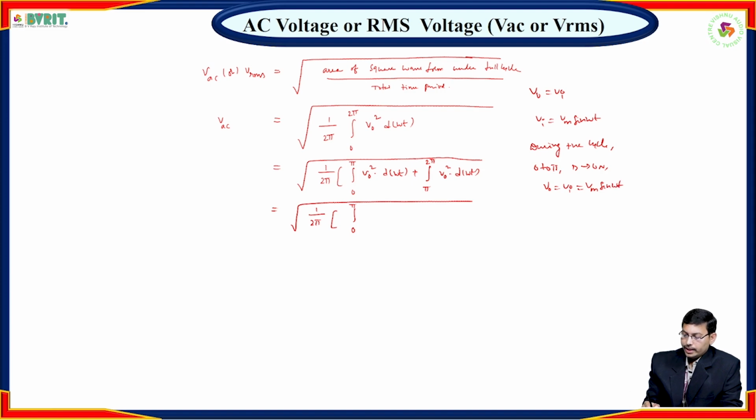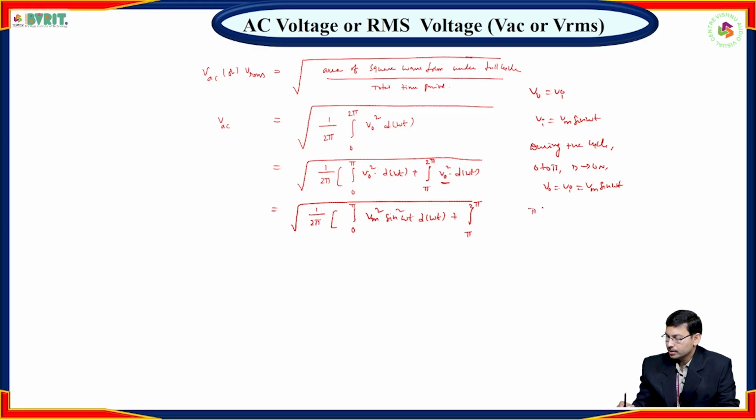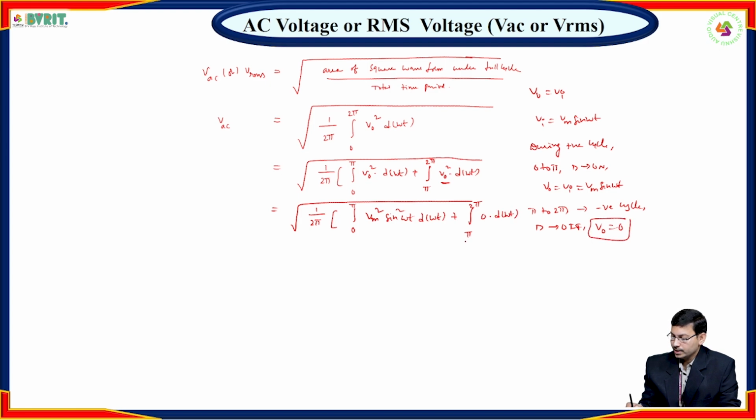So during interval 0 to pi, the output voltage gives Vm square into sin square omega t d of omega t plus integral pi to 2 pi. What is V0 there? Pi to 2 pi is the negative half cycle. So the diode is off, hence V0 is equal to 0. So 0 into d of omega t, so this one is completely 0.